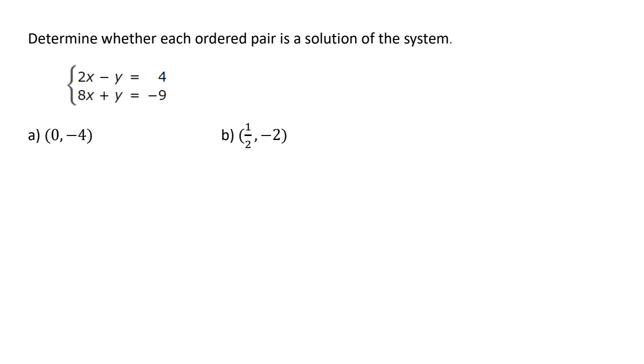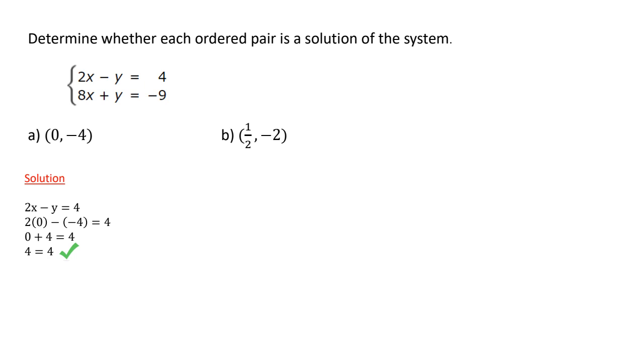But for right now, they're giving us a possible solution. They're asking, for A, is (0, -4) a solution of the system? And for it to be a solution of the system, this x and y value has to be true for both of the equations. So let's go ahead and find out. The first thing I'm going to do is take my solution point (0, -4) and put it into the first equation, 2x minus y equals 4. So again, x equals 0, y equals -4.